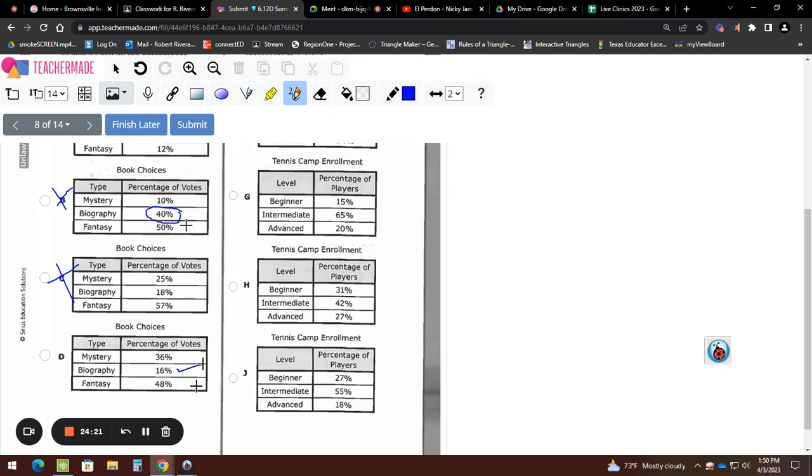Do I have to check them all? No. Once you get rid of the other 3 because they were dumb, dumber, and dumbest, why check it? You already have the answer. The answer is what? B. And number 8 for homework.